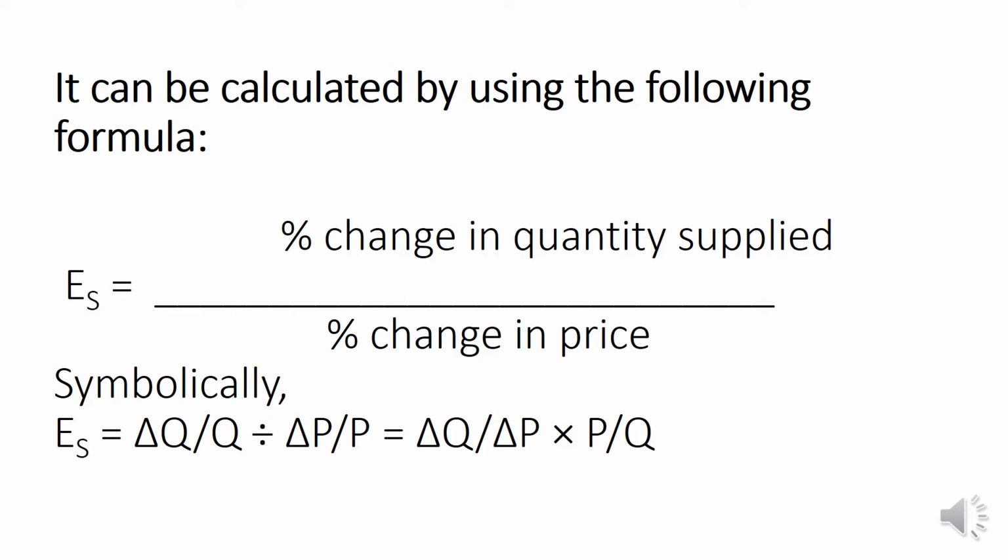Symbolically, elasticity of supply is equal to change in quantity supplied to the change in price, divided by change in price to the price, which is equal to change in quantity supplied to the change in price, into price divided by quantity supplied.